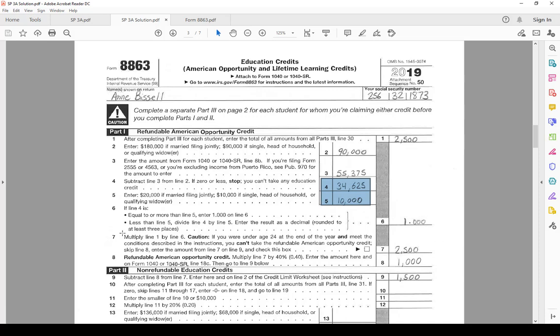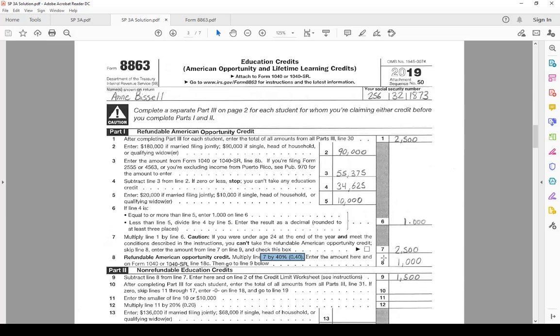Line 7 says to multiply line 1 by line 6, so the rate of 1 times 2,500 gets us line 7, 2,500. That's the amount of the credit. Then line 8 is to multiply line 7 by 40%. Recall 40% is the refundable portion of this credit.